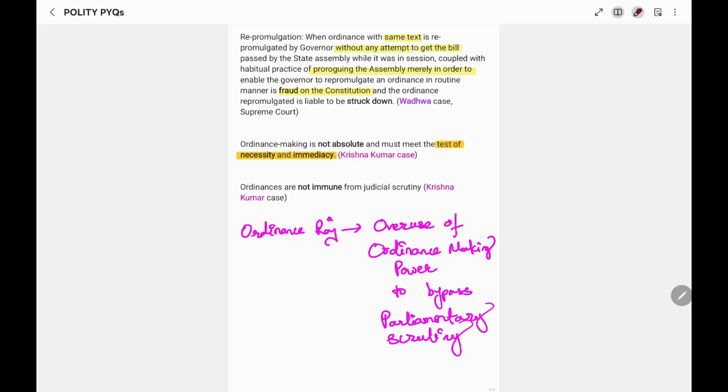So, normally the law has to be made after debate and discussion in both the houses, in which the opposition gets an equal opportunity to raise concerns. But ordinance bypasses all this process and leads to what is known as executive overreach, where the executive is performing the legislative work of parliament.